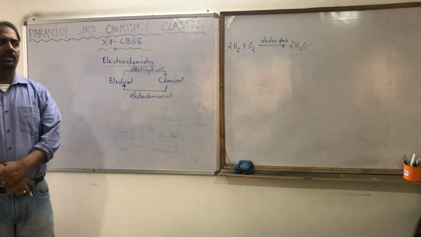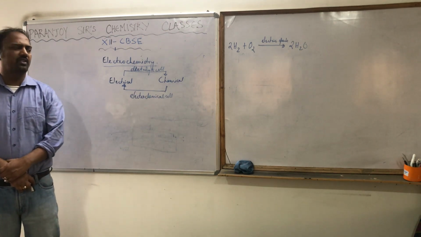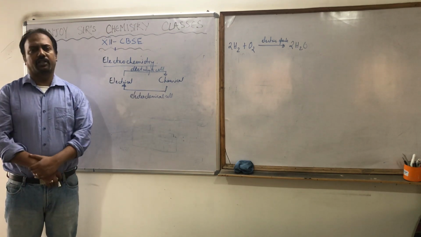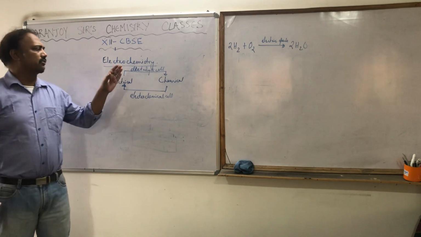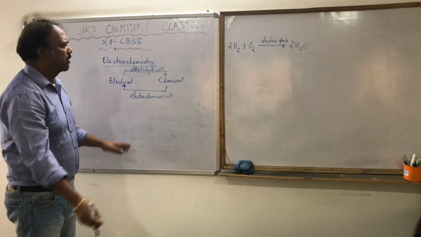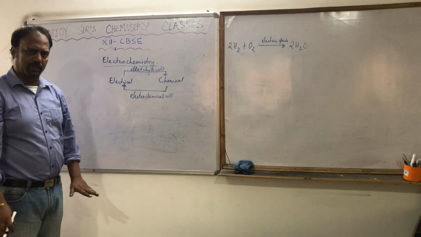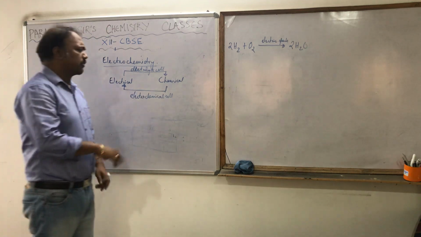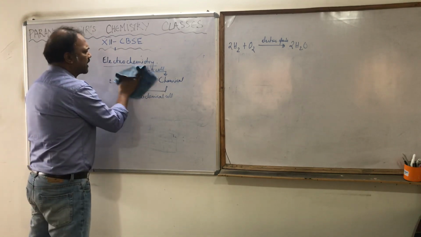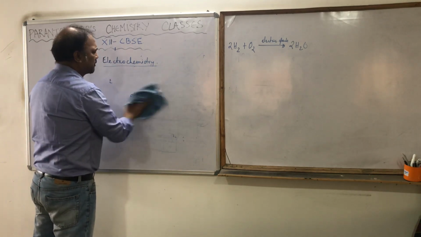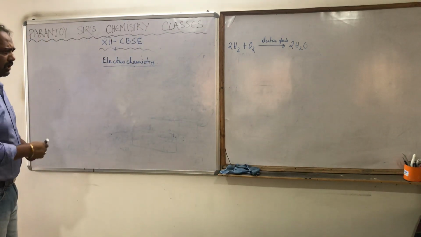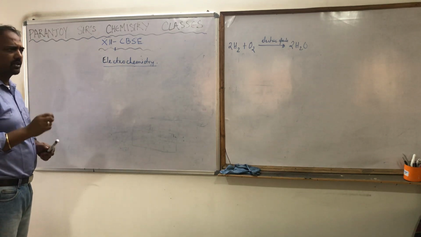So two devices, electrochemical cell and electrolytic cell. What is electrochemical cell? Electrochemical cells are those devices where the chemical energy is converted into the electrical energy. And what is electrolytic cell? These are those devices where the electrical energy is converted into the chemical energy, right? This is what in detail we are going to study in this particular chapter. Clear? Now before going any further, first of all we must understand some basic terms which we already know. I'm just going to recap it, and you must know it. In the first class of electrochemistry, we must do with this.